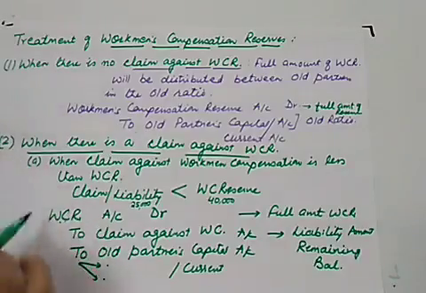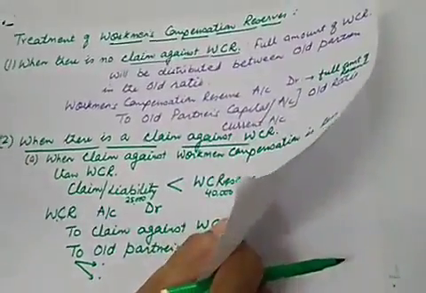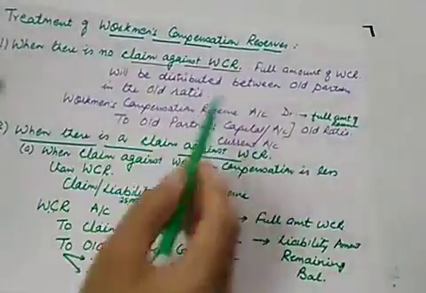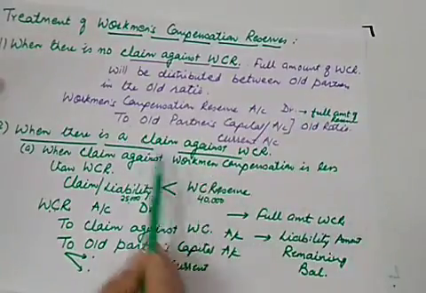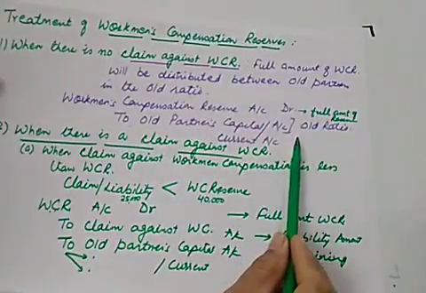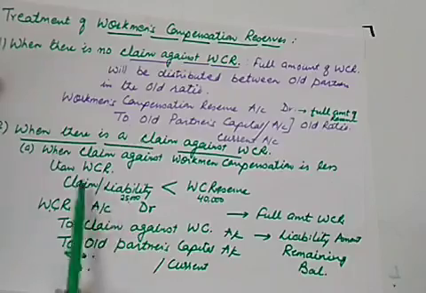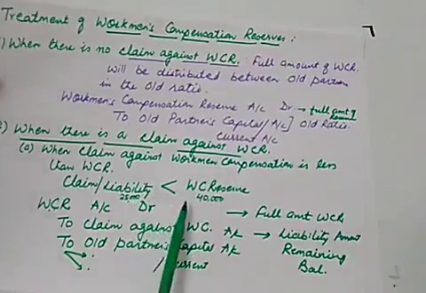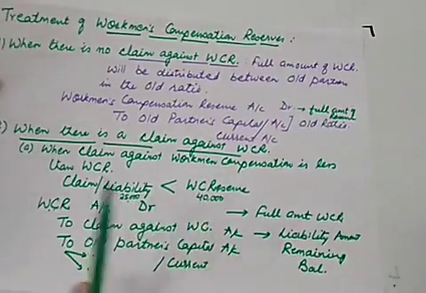So I hope these two adjustments are clear to you, and we'll be doing numericals also, but let us see all the cases. The first case was when there is no claim, we divided the full reserve into the old partners' capital in the old ratio. And when there is a claim, and the claim is less than the workman compensation reserve. Now let us see the next situation under the second part.